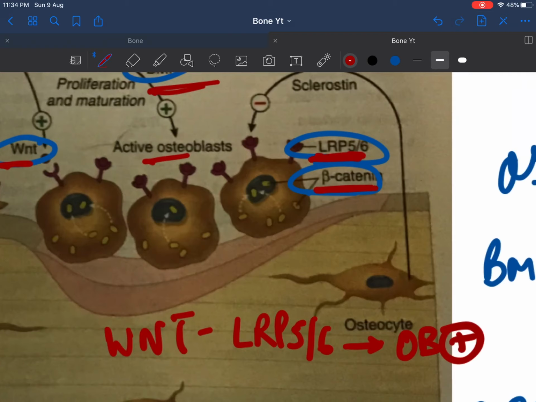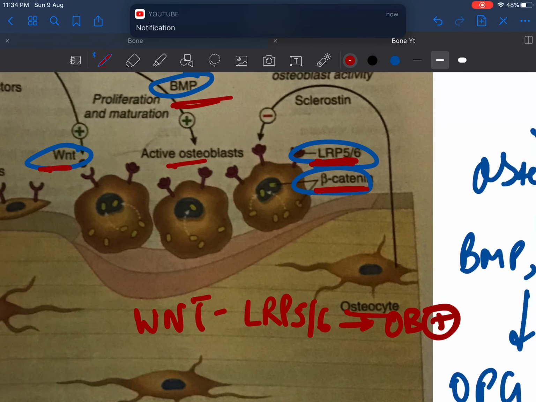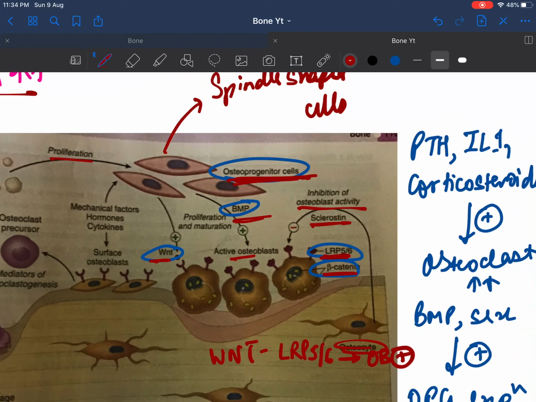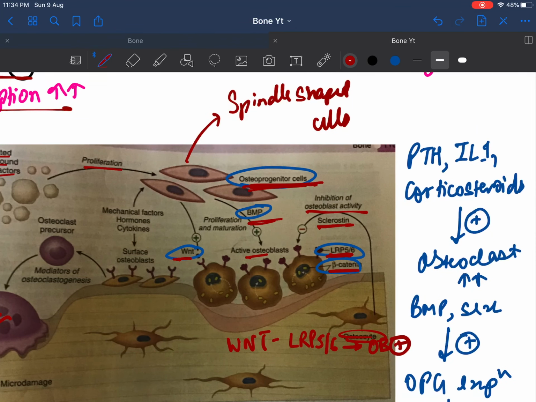To inhibit this, the mature osteocytes actually secrete something known as sclerostin. Sclerostin will inhibit the osteoblast activity, and anti-sclerostin antibodies have been pharmacologically prepared for many different types of diseases nowadays.